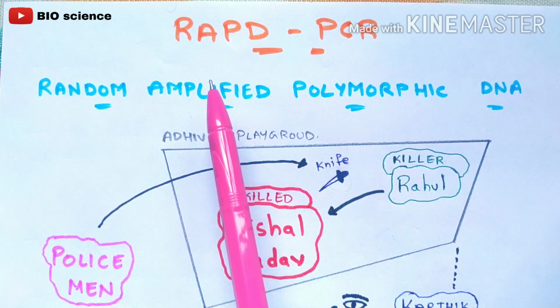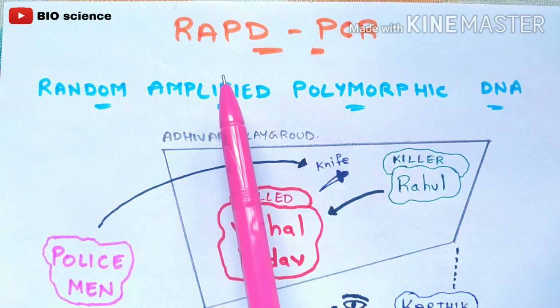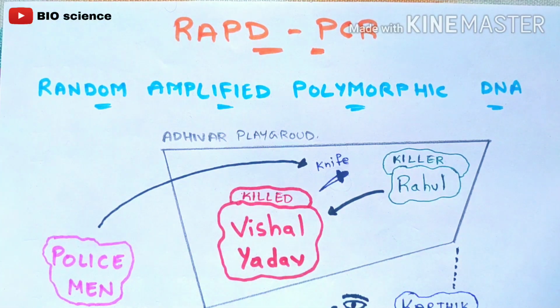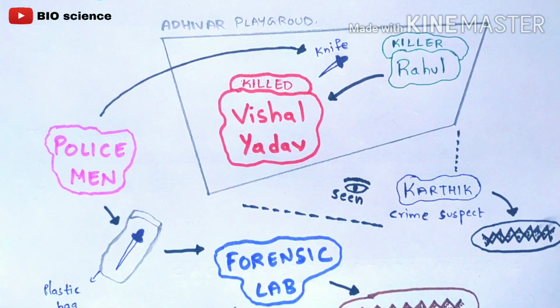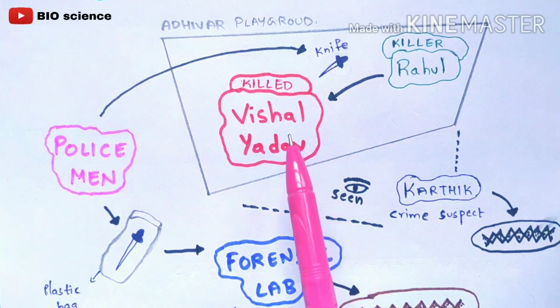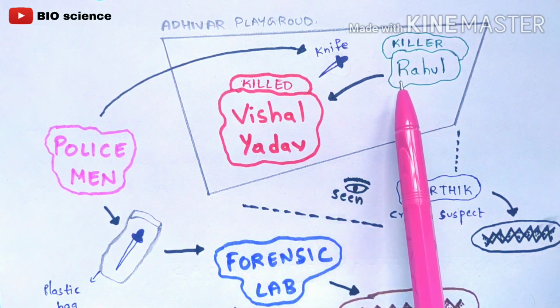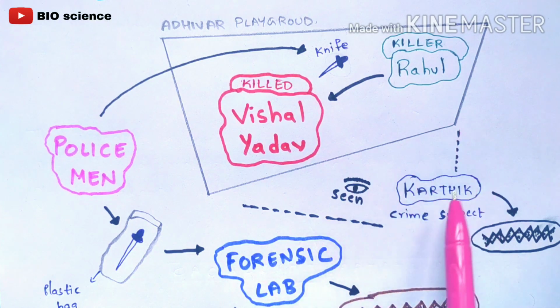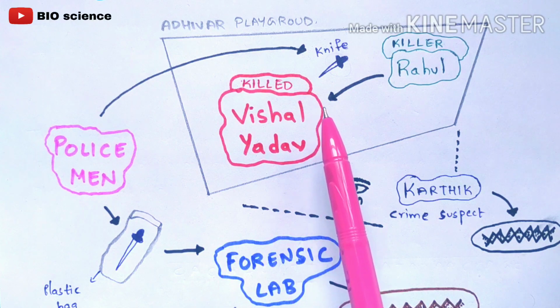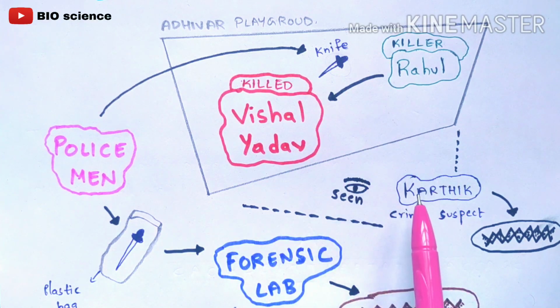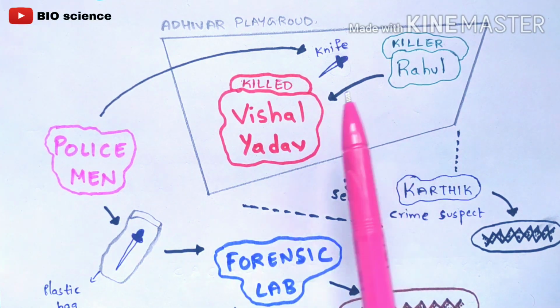So before entering into the mechanism of this RAPD, firstly I'm going to explain the crime scene. Listen properly and understand the concept here. It will be a little bit interesting. There are three people and I have named them Vishal Yadav, Rahul, Karthik. Vishal Yadav and Rahul are enemies. But Karthik doesn't have any relation with these two people.